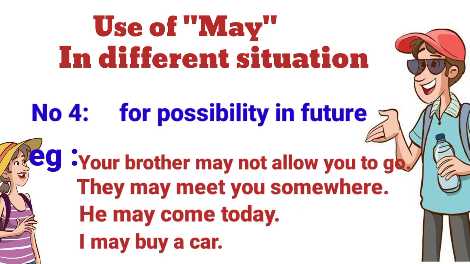Number 4. For possibility in future. For example, your brother may not allow you to go. They may meet you somewhere. He may come today. I may buy a car.